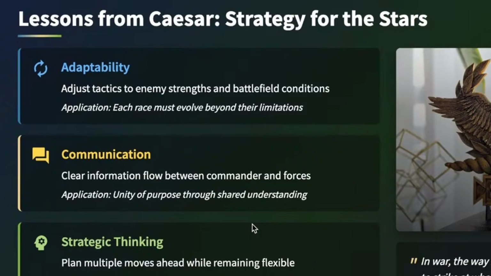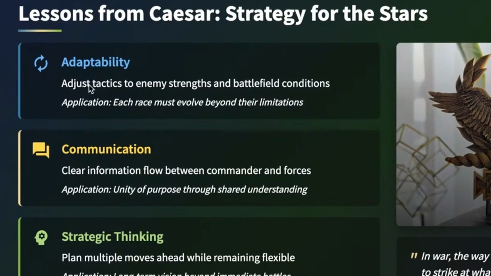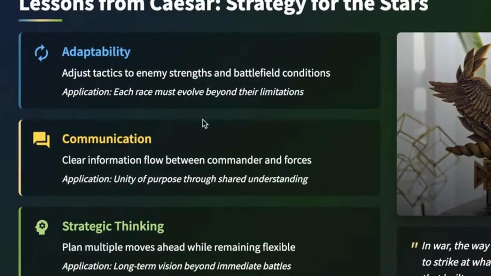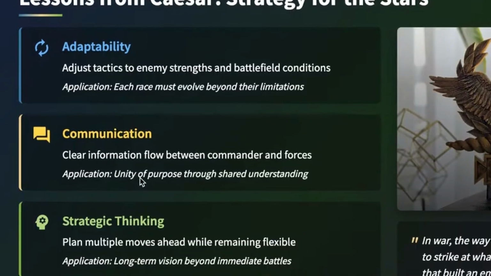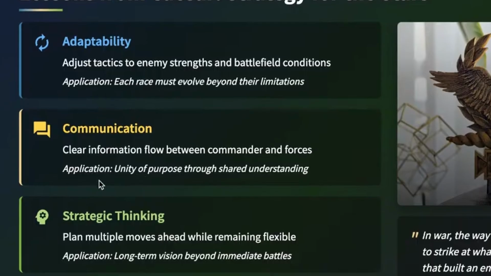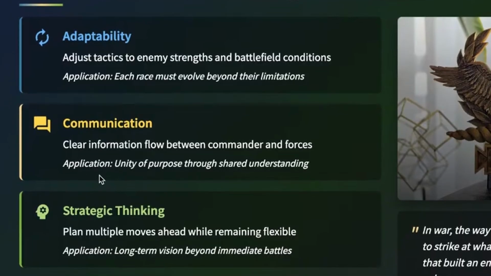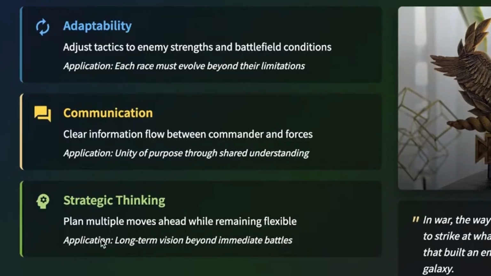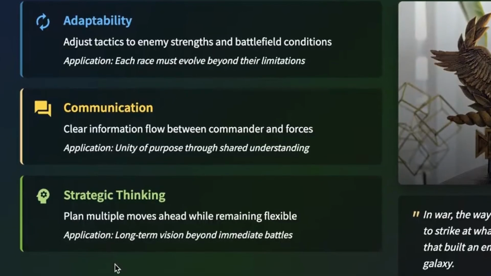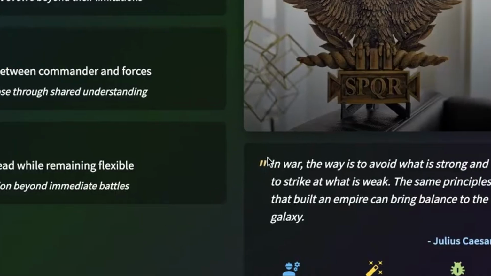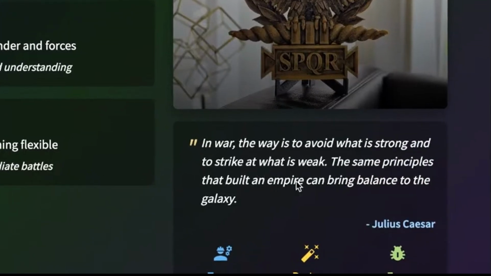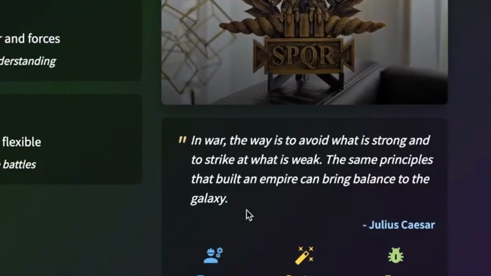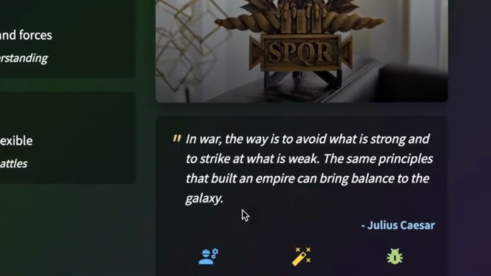Lessons from Caesar's strategy for the stars. Adaptability, adjust tactics to enemy strengths and battlefield conditions. Application, each race must evolve beyond their limitations. Communication, clear information flow between commander and forces. Application, unity of purpose through shared understanding. Strategic thinking, plan multiple moves ahead while remaining flexible. Application, long-term vision beyond immediate battles. In war, the way is to avoid what is strong and to strike at what is weak. The same principles that build an empire can bring balance to the galaxy.